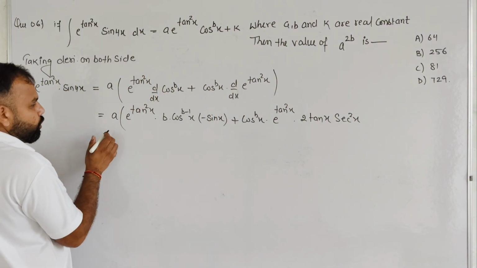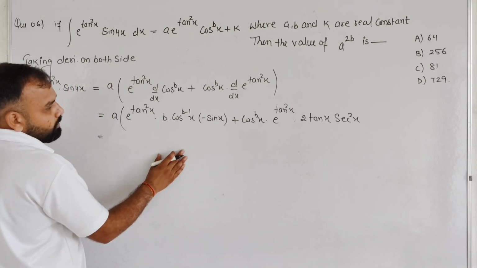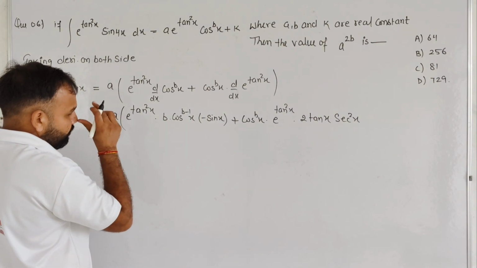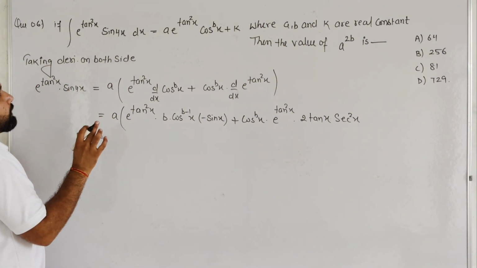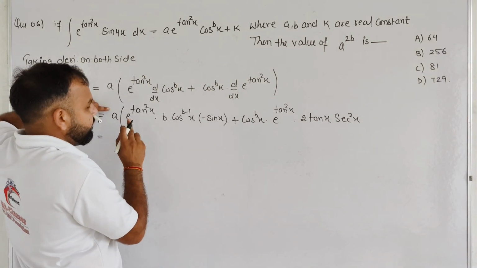After this, a is multiplying, and we are not required to multiply inside, so a stays as it is.